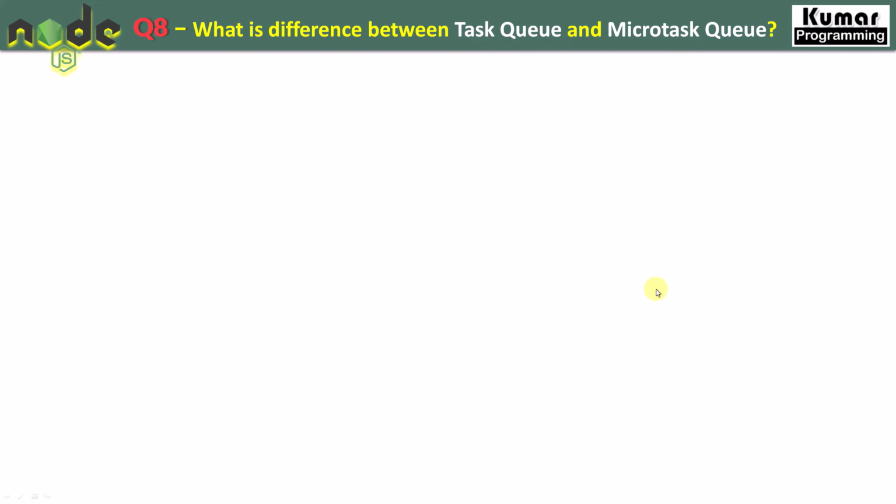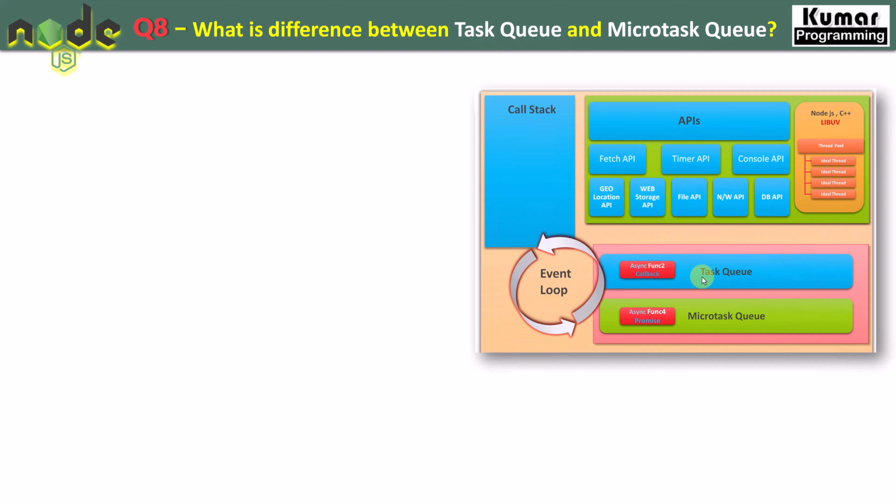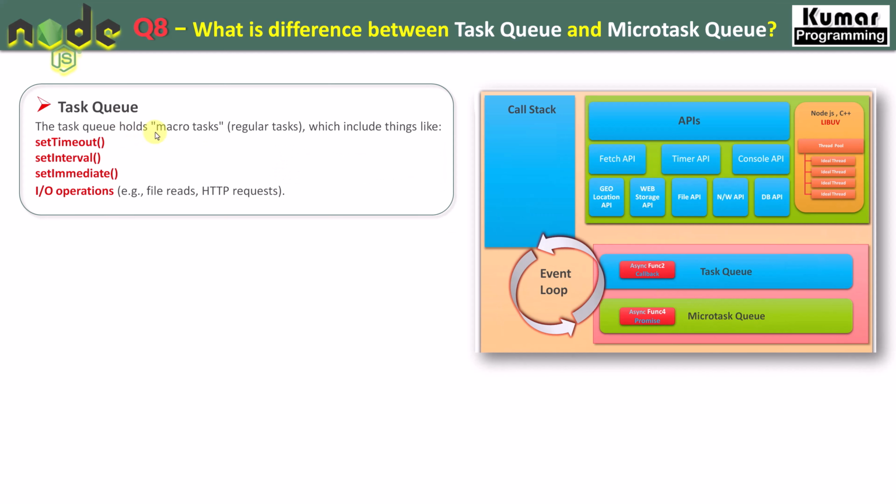If you remember our diagram, which has the task queue and microtask queue here, right? So the task queue holds the macro tasks, right? Macro tasks are what? They are the callback events from our asynchronous functions, right? So callback events are handled by setTimeout, setInterval, setImmediate, and IO operations, right?